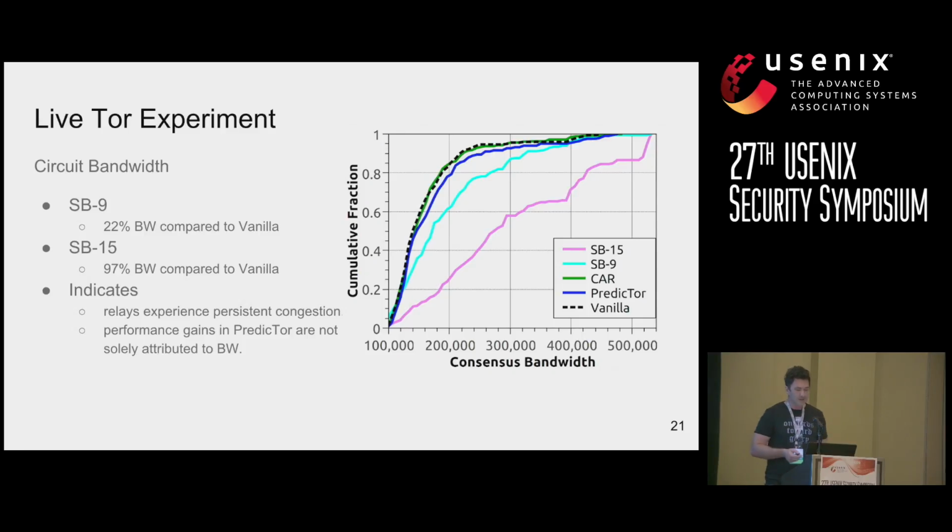So this indicates that relays with high bandwidth experience long-term persistent congestion due to Tor's bandwidth-weighted selection policy, and that even if one client heavily weights their selection towards these nodes, they will experience poor performance compared to vanilla. This also indicates that performance gains in PredicTor are not solely attributed to bandwidth, even though bandwidth is one of the key features that we select.